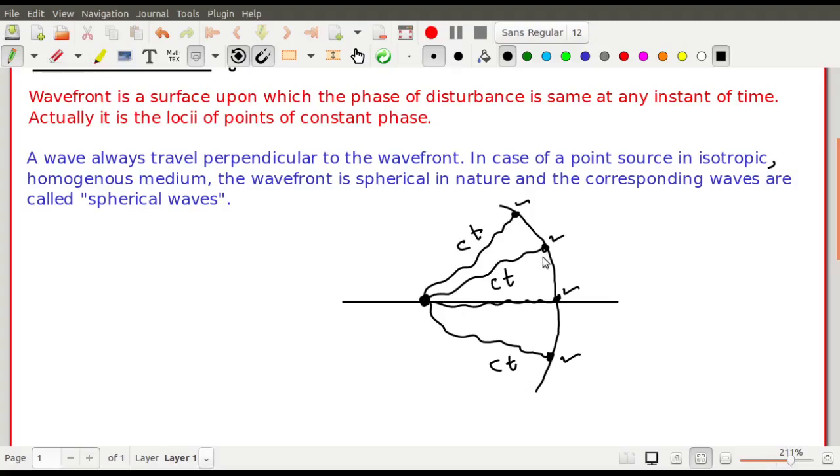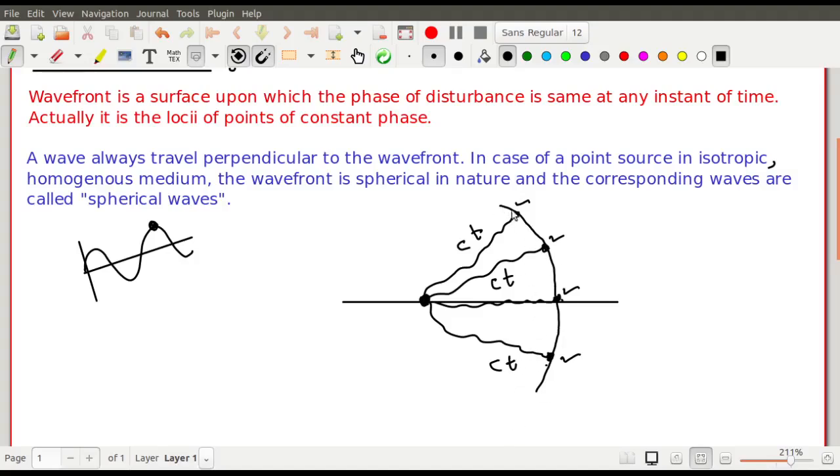So phase is actually the state of vibration. So after a time t, all of them will attain a particular state of vibration. Particular state of vibration মানে এটা যদি ওয়েভটা হয়, if this is the wave, so ধরে নাও after t time, so this is the point, মানে এটা একটা maxima point. তাহলে যেই দিকেই যাক না কেন, whatever be the direction, all of these points will correspond to this type of maxima. That means that all of these points are at same phase. So wavefront এমন একটা সারফেস যেটার উপরে সবগুলো পয়েন্ট সেম ফেজে থাকে. All the points are in same phase on the surface of a wave front.